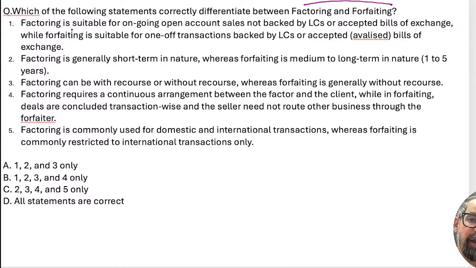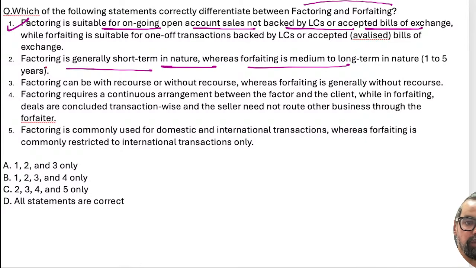Okay. So factoring is suitable for ongoing open account sales, not backed by LC, not accepted by bill of exchange, correct, factoring is on account basis, yes, this is true. When it comes to factoring, it is short term, and forfeiting is medium to long term, this is also true. Third one is factoring can be with or without recourse. Forfeiting is generally without recourse.